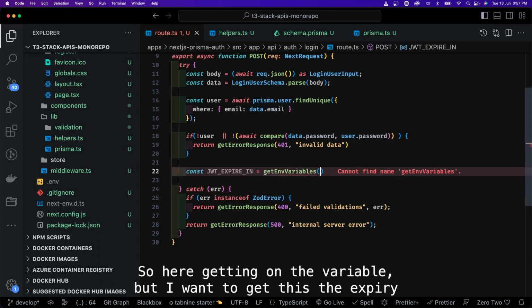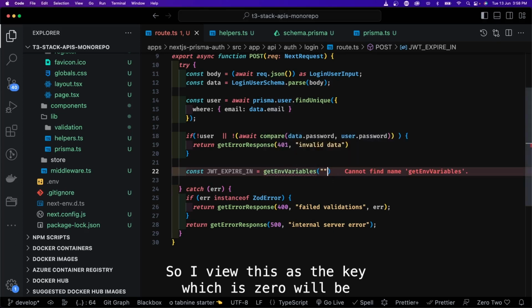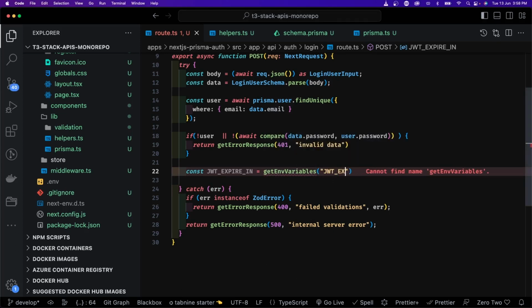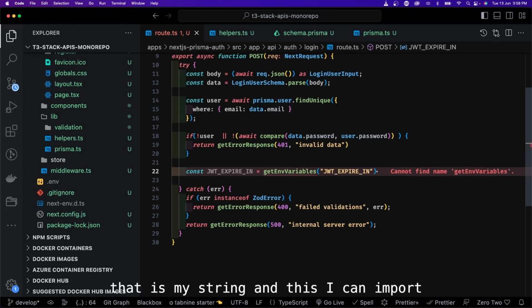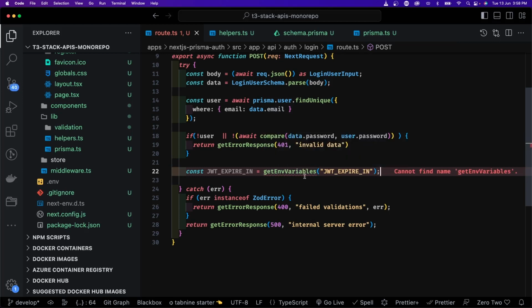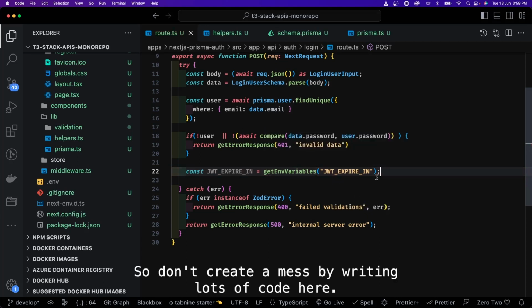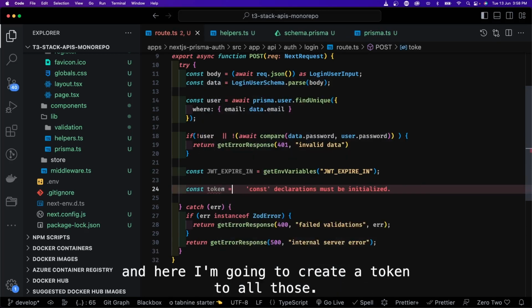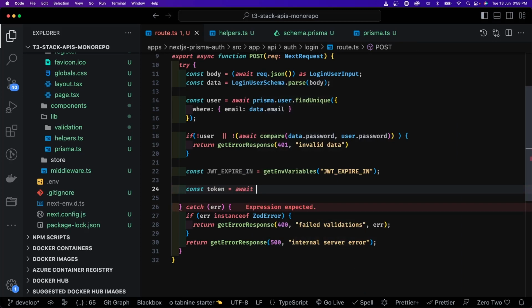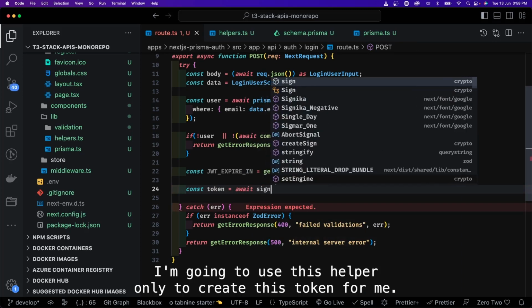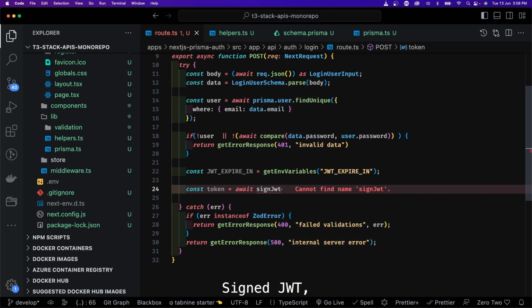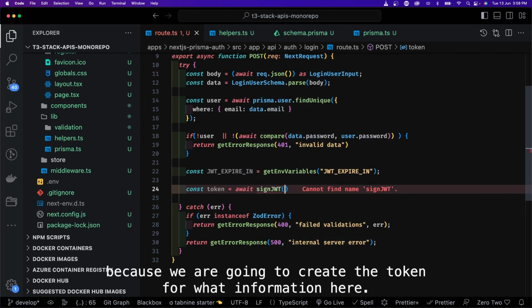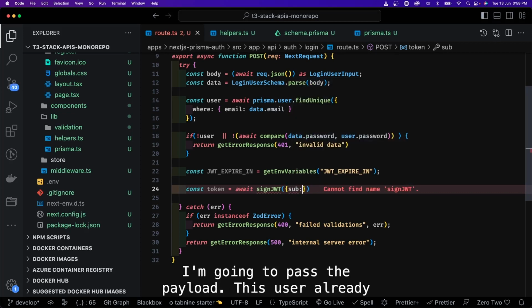So here get environment variable, what I want to get is the token expiry. So I will just pass the key which is JWT expire in, that is my string, and this I can import from the helper. So don't create a mess by writing lots of code here. Here we can just keep the minimal implementation, and here I'm going to create a token. I'm going to use this helper only to create this token for me, sign JWT, because we are going to create the token for what information here. This is the payload. I'm going to pass the payload as user.id.